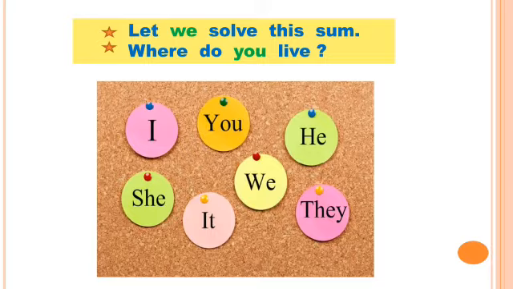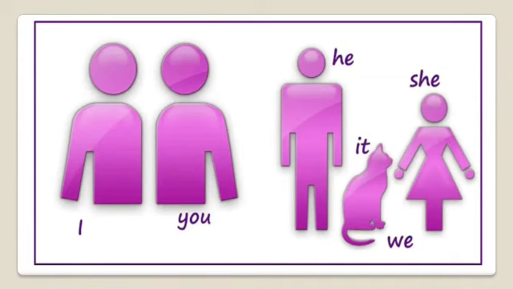Let's see some more examples. Let we solve this sum. Where do you live? We and you, these two are also subject pronouns. So these are the subject pronouns: I, you, he, she, it, we.